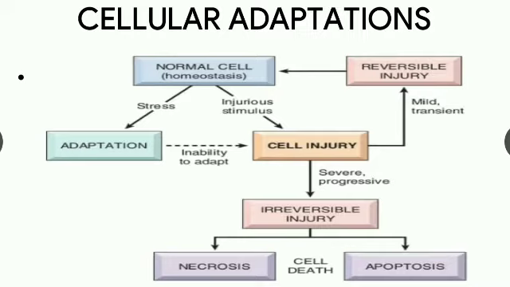So cellular adaptations are the adjustments which the cell makes in response to stresses, which may be for physiologic needs or pathologic injury. Let's see in detail about adaptations. The adaptations are atrophy, the decrease in the cell size, and hypertrophy, the increase in the size of the cell, and hyperplasia, an increase in the number of cells. Metaplasia is the transformation of the cell into another form, and dysplasia means a bad development of the cell. These are the different cellular adaptations.